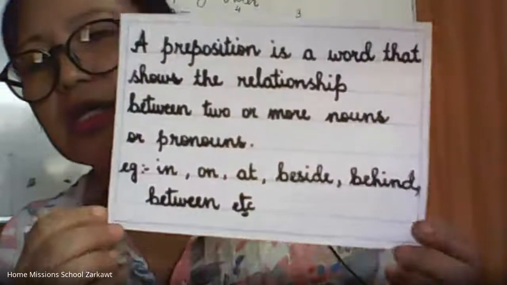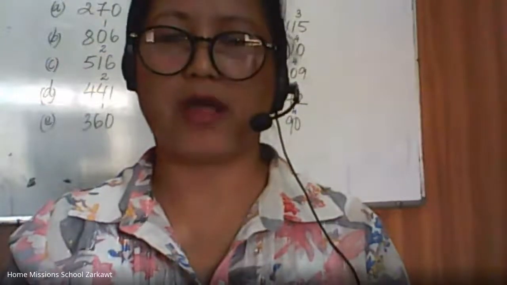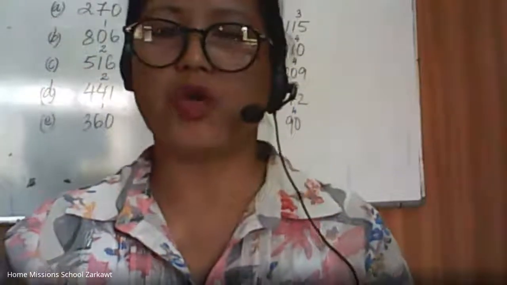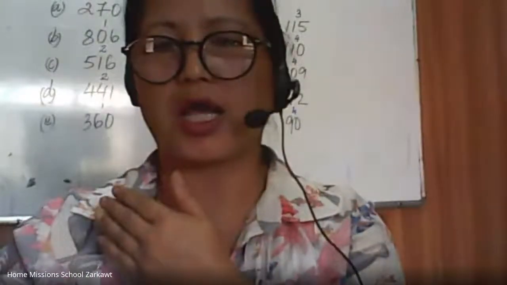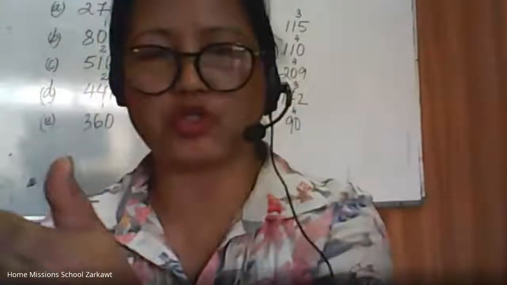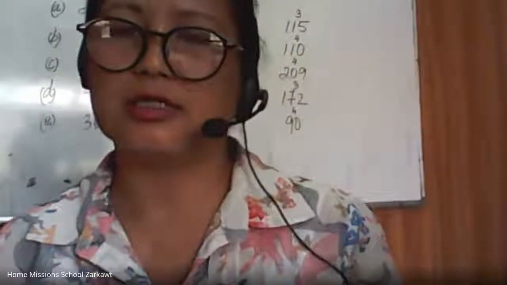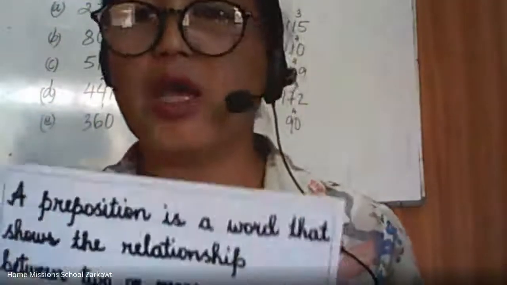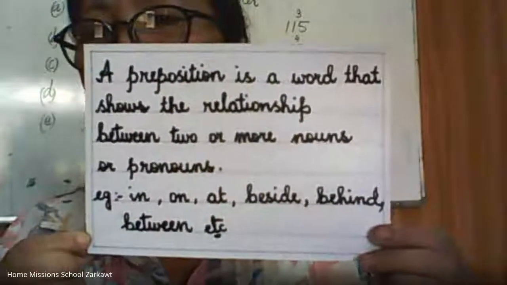All right? If I say, I am sitting at the desk. All right? So at is a preposition. Because we are trying to relate me and the table. All right? We are trying to join them together. Me and the table. We are trying to join them together to make one sentence. All right? So the word at just joined those two, and it became a preposition. All right? We shall do this also later in detail. Okay?